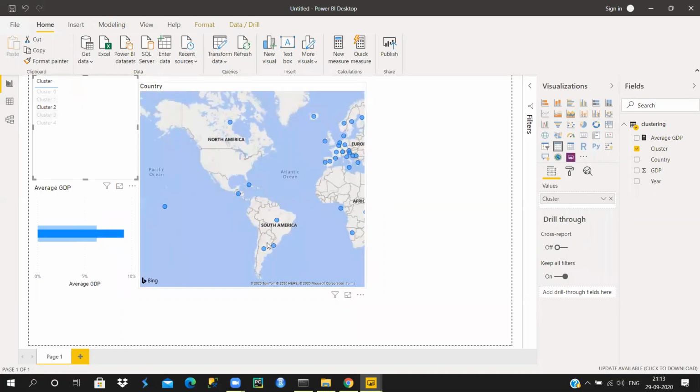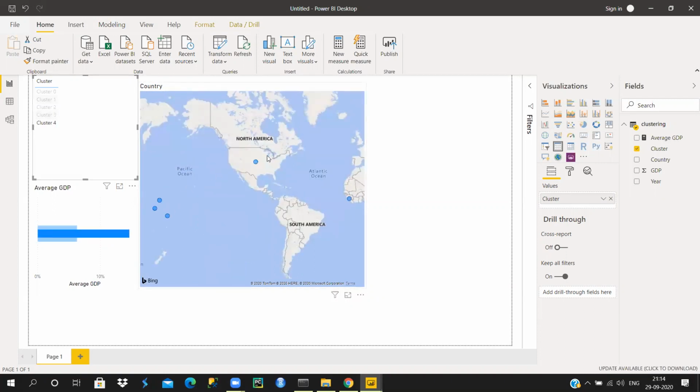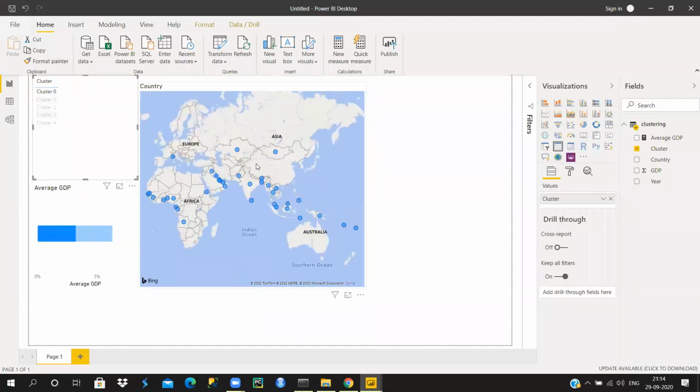So cluster 2 is this. Cluster 3, cluster 4. So US is in cluster 4 and all these other countries. Okay. So that is how you can visualize your clusters, all the countries that are there in your clusters, because